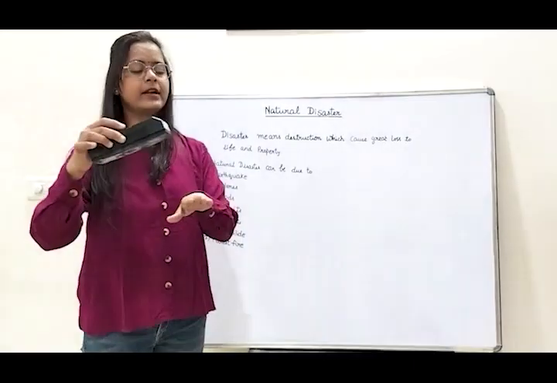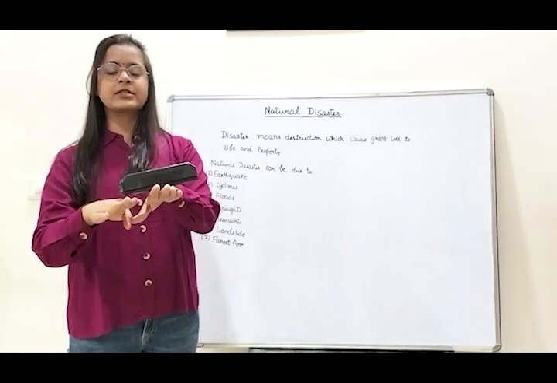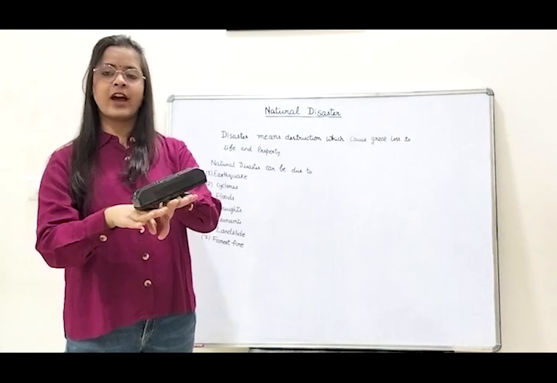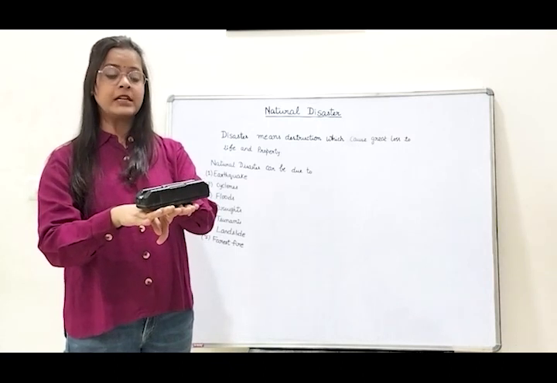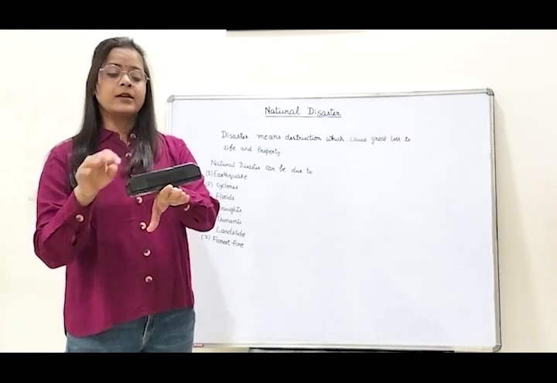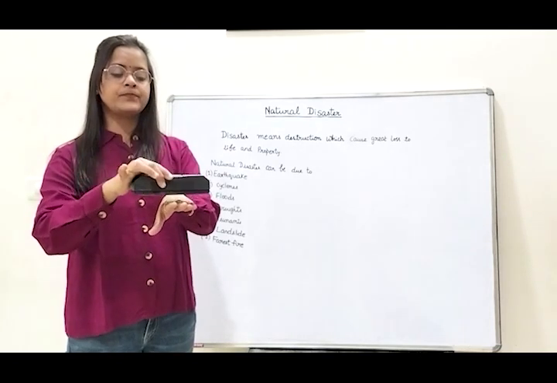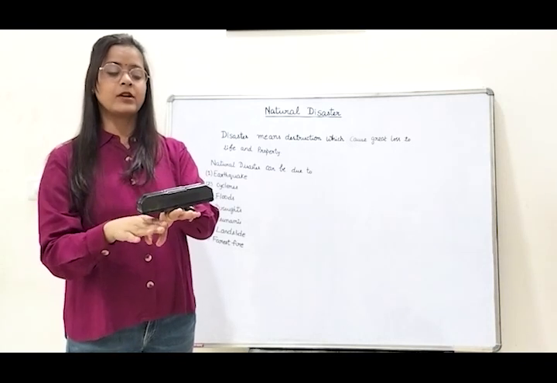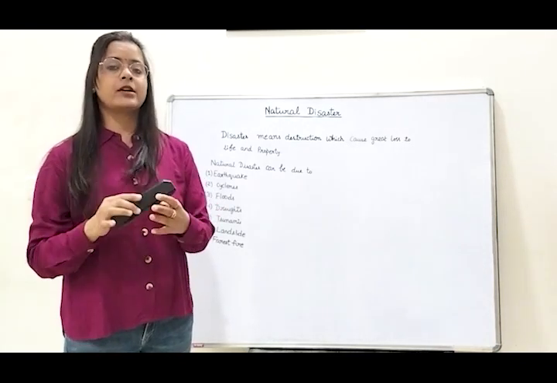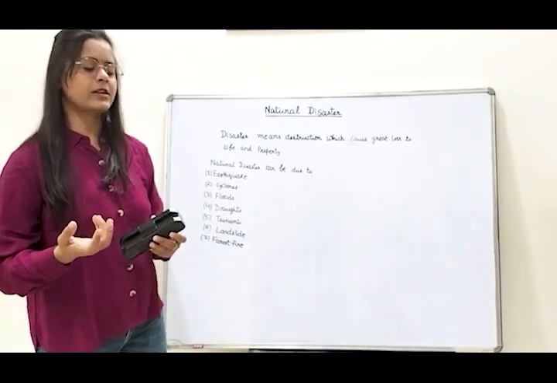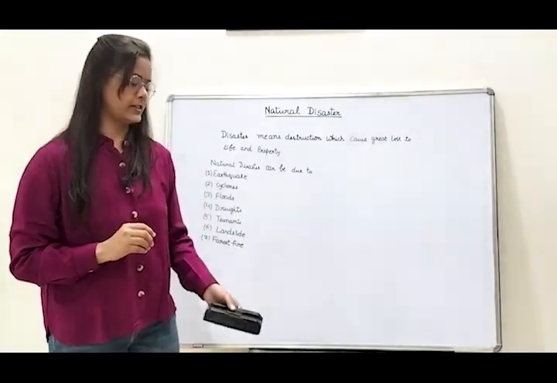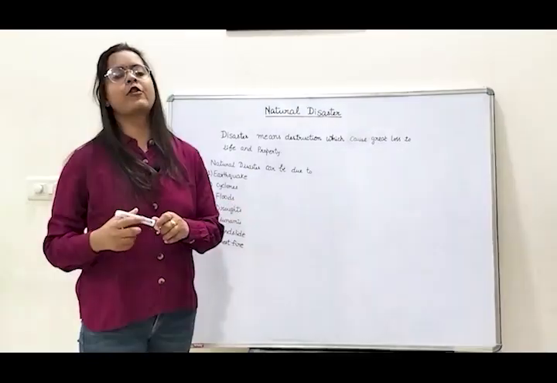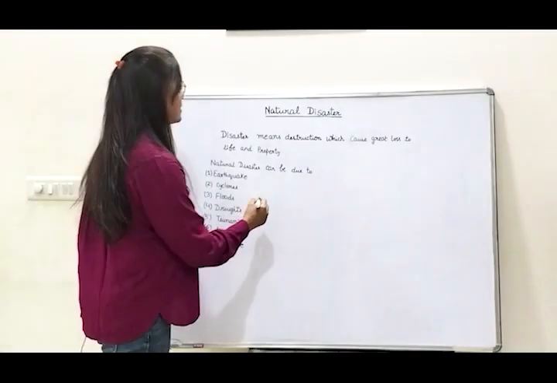Suppose this is a building and it is on the upper surface of the earth, and these two are the tectonic plates. When there is a vibration or shaking in the tectonic plates, it also affects whatever is situated or built on the upper surface of the earth, suppose a building. So due to the earthquake, various buildings and life and property are also affected. The earthquake starts from the earth's core.